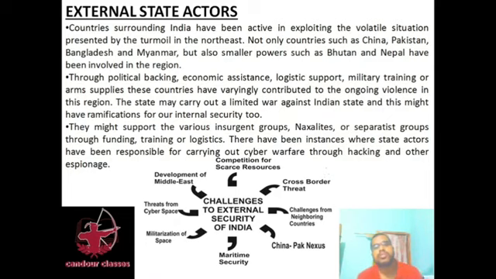Through political backing, economic assistance, logistics support, military training, and arms supplies, these countries have varyingly contributed to the ongoing violence in the region. The state may carry out a limited war against the Indian state, and this might have ramifications for our internal security. So what is the problem in Bhutan, Nepal and Bangladesh? Political backing, economic assistance, logistic support, military training, or arms supply. These countries have varyingly contributed to the ongoing violence.